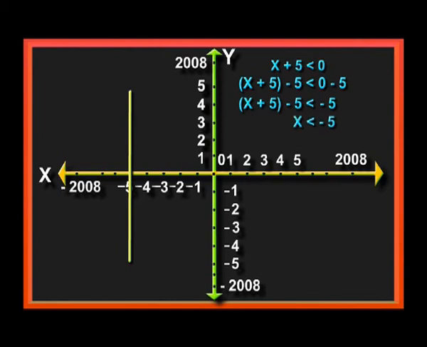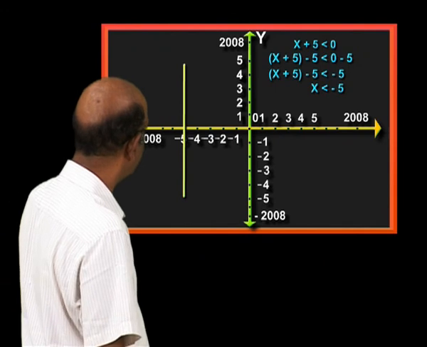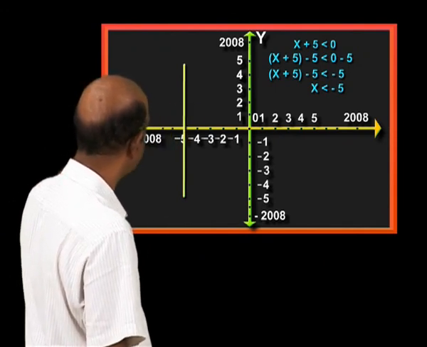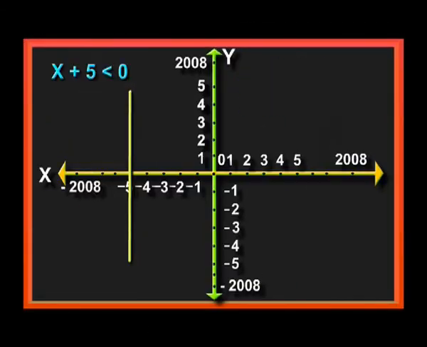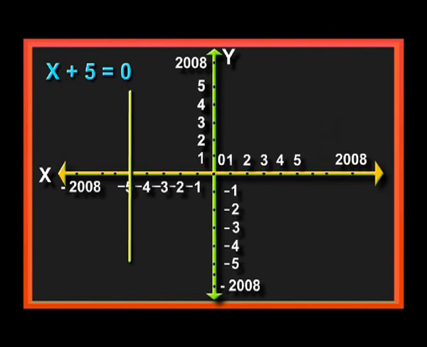Then how to draw? Already we have drawn the x is equal to minus 5 line. The less than minus 5 portion will represent the total graph. Please understand this point very clearly. It is very easy to write the intervals after some time in your intermediate. You please draw a line in a very proper manner, and x plus 5 is less than 0 is this total dashed figure. x plus 5 is equal to 0 is only a straight line. x plus 5 is less than 0 is totally this region.